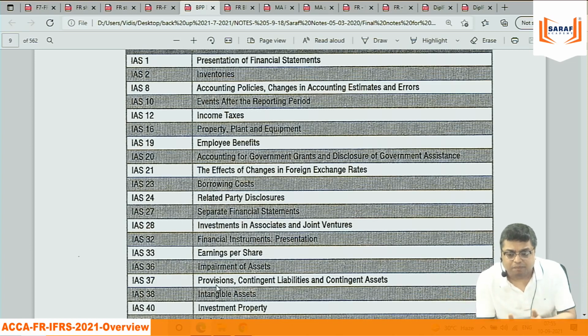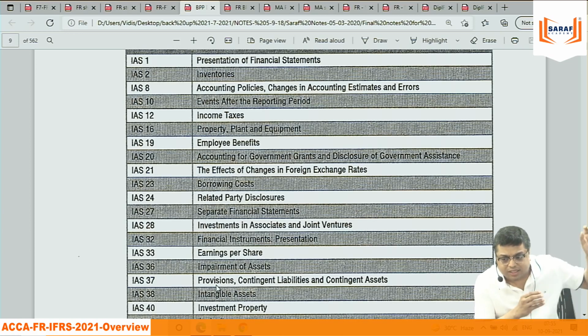So you need to understand that changes or developments in accounting will never stop, they will continuously keep happening. Suppose we give the exam in December and clear IFRS or the ACCA FR exam. But there will be new things coming in 2022, 23, 24, 25 regularly. You need to upgrade yourself. I studied accounts in CA Foundation, CA Inter, CA Final. I gave the CA Final exam in November 98, so more than 23-24 years have gone.